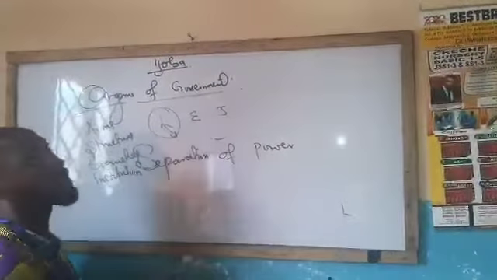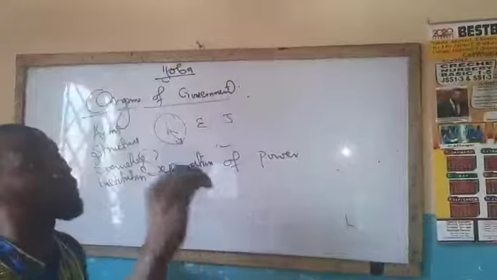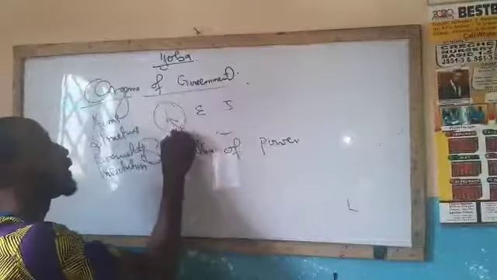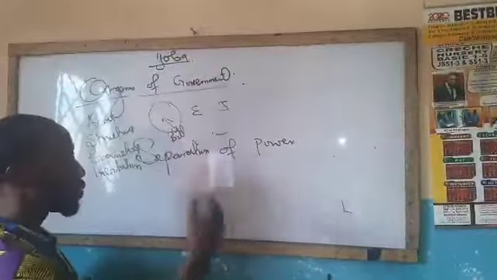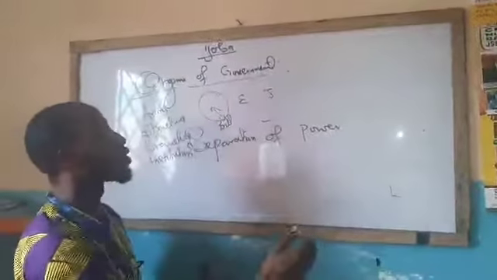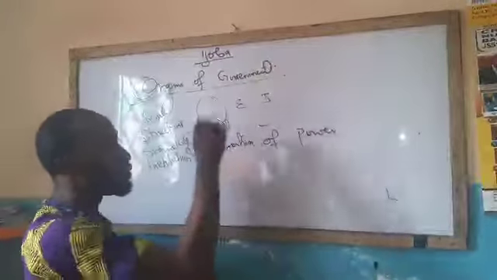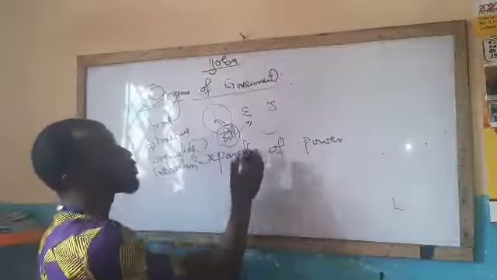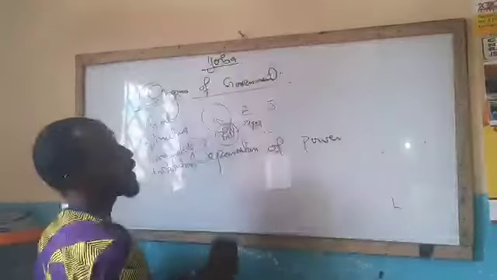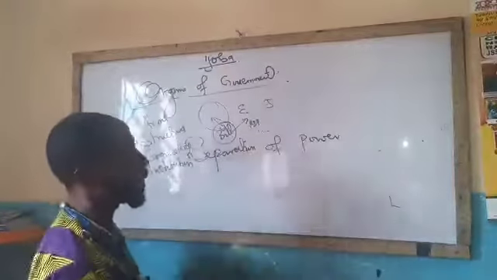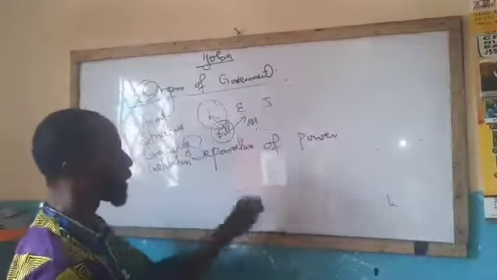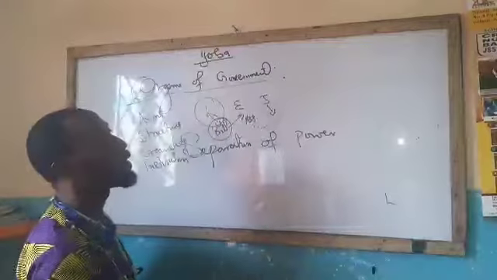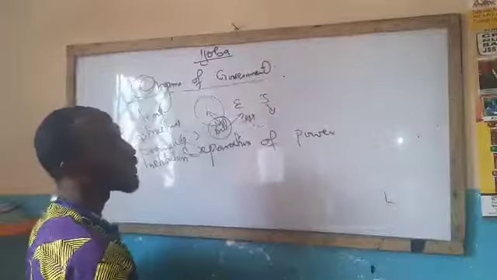Under section 56 of the constitution, legislatures make law through the deliberation of a bill. When they deliberate on a bill and it is approved, the bill is passed to the executive for assent. That assent means the president signs the bill. Once the president signs the bill, it becomes a law. Then the third organ is the judiciary, which is the organ that interprets the law.